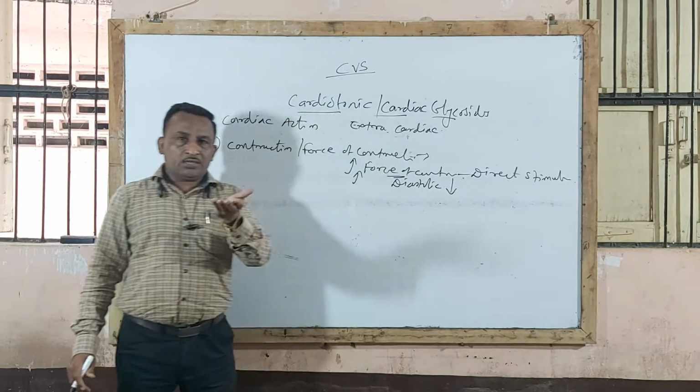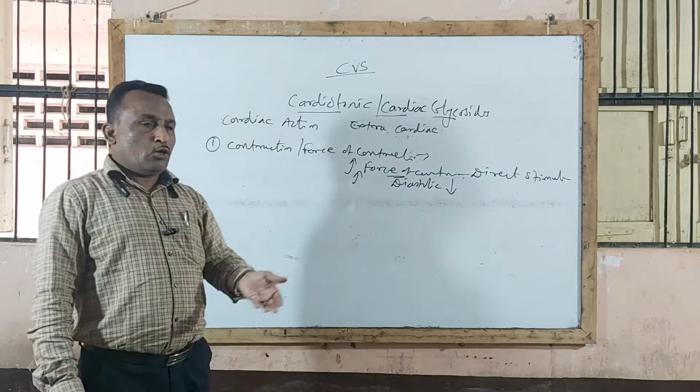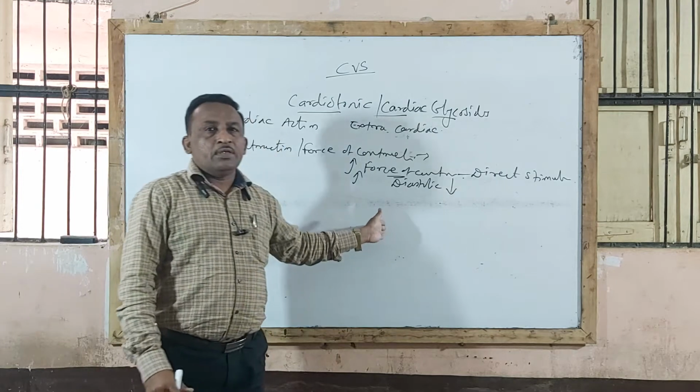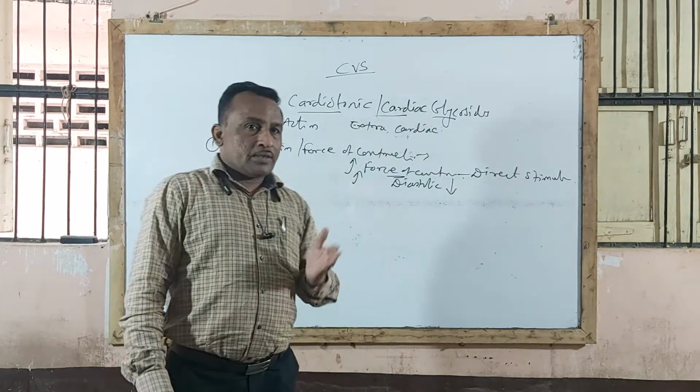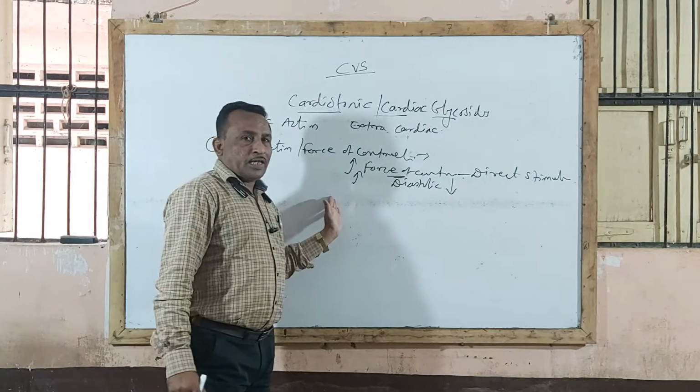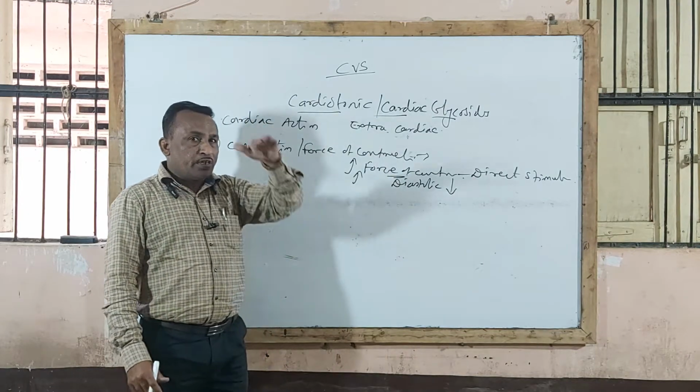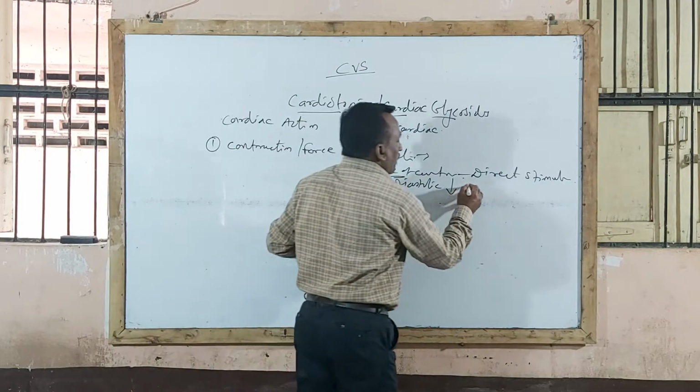When force of contraction of heart muscle increases, cardiac output increases, at the same time allowing greater time for heart rest and ventricular filling, thereby complete ventricular emptying takes place, and that results into decrease in diastolic size of heart.